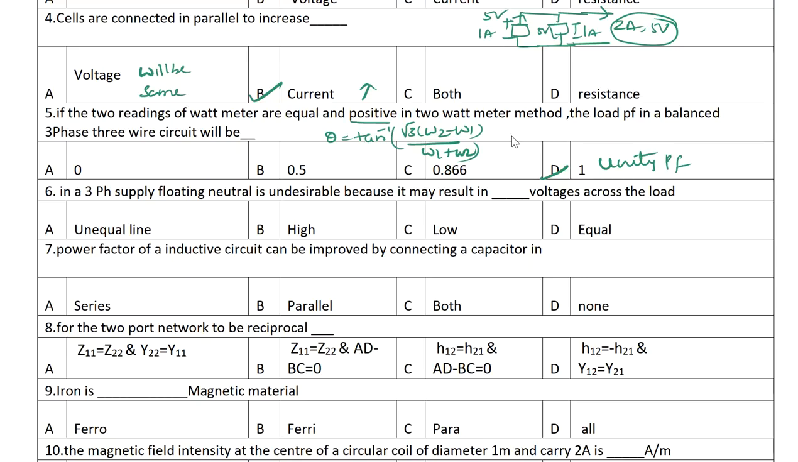Sir, how will you get theta, sir? So when both W are equal, theta will become 0. Power factor means cos theta. Cos 0 is how much? 1. That's it. Next one.